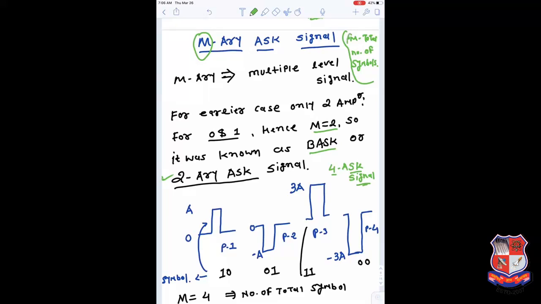But here, if we take M to be large, then what happens and what are the consequences of this? We take a look at this in this lecture. But the earlier case is simply known as binary ASK because it has only two levels. So this was also the M-ary signal, where M is 2. Now here we learn another important case where M is considered as 4. So M is 4 is simply considered as a 4-ary ASK signal. M equal to 4 simply means it must have 4 symbols.